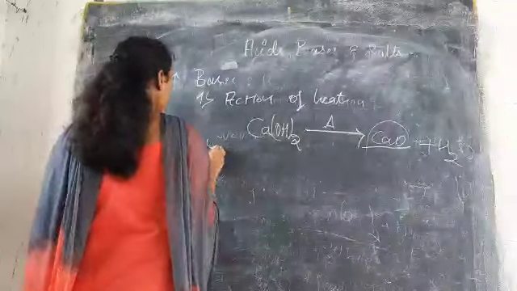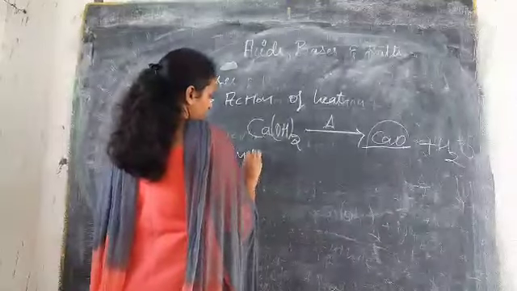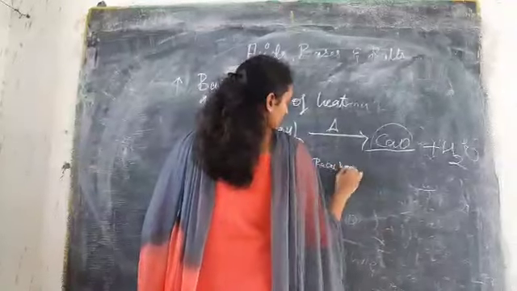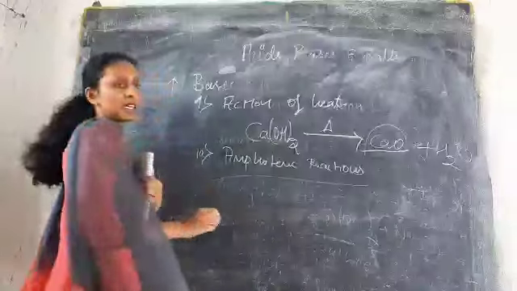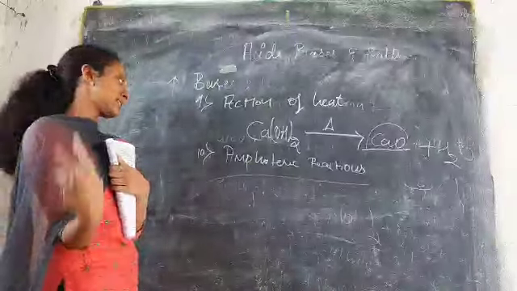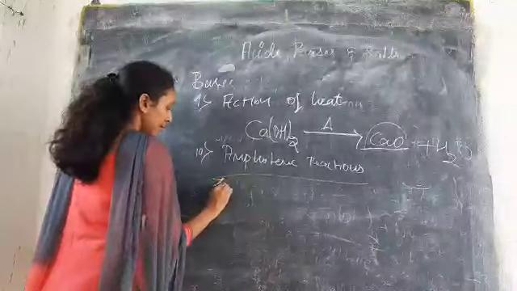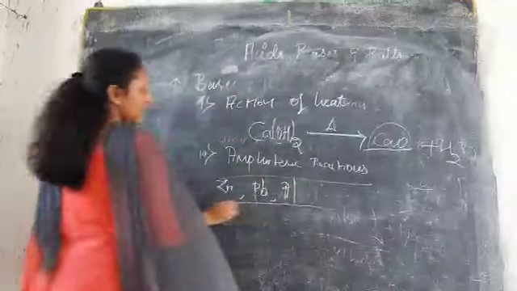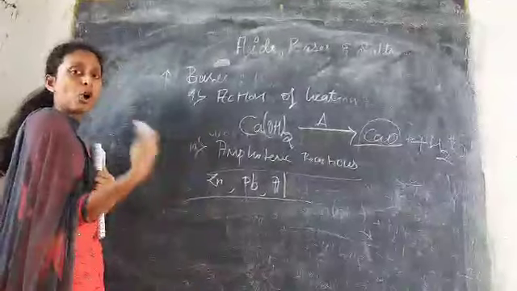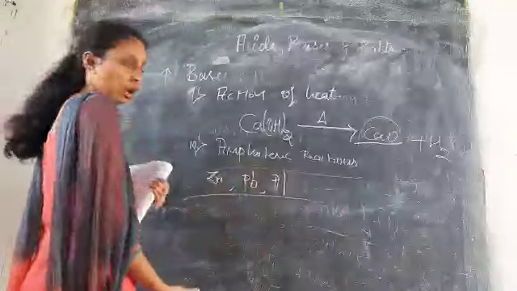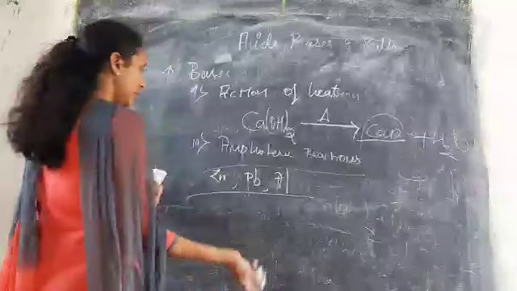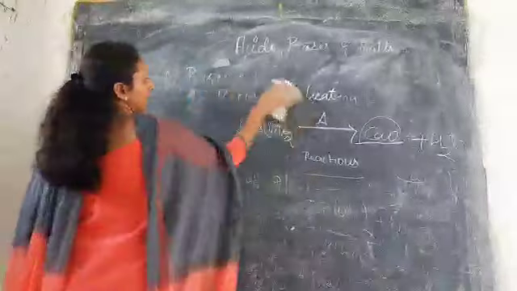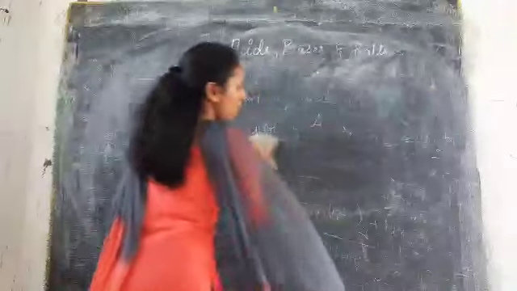So the next reactions are amphoteric reactions. Amphoteric substances are nothing but those which act as acids and bases as well. So for example, if you take zinc, lead, and aluminium, these three will react with either acids or bases to form salts. So these act as weak bases or weak acids also.